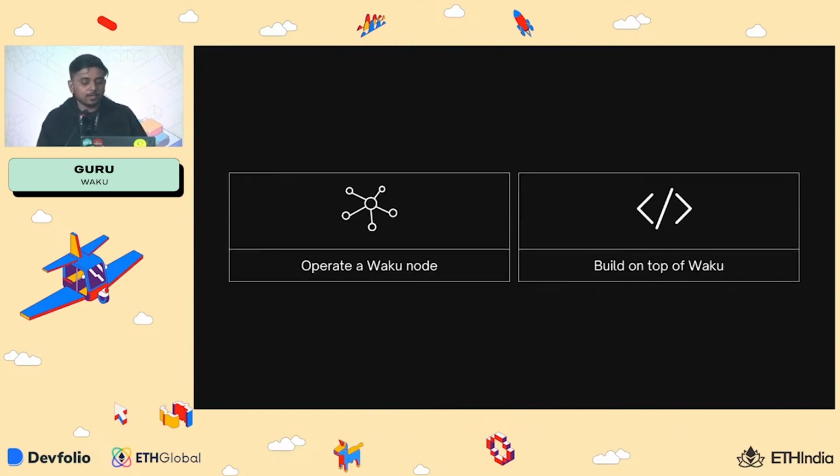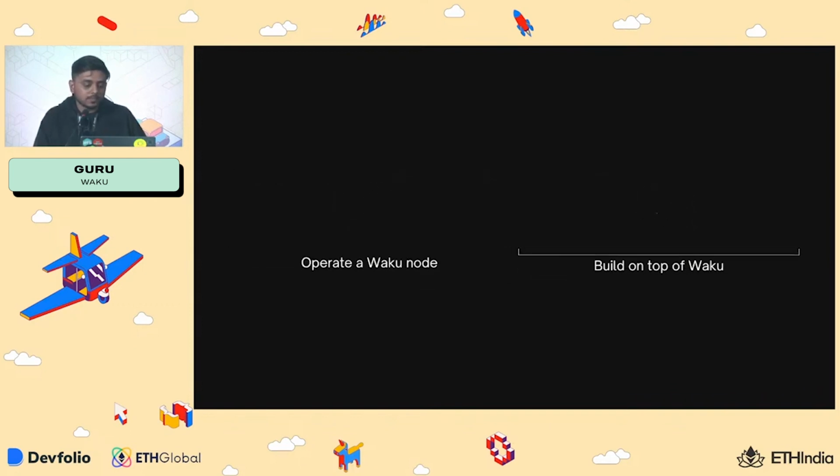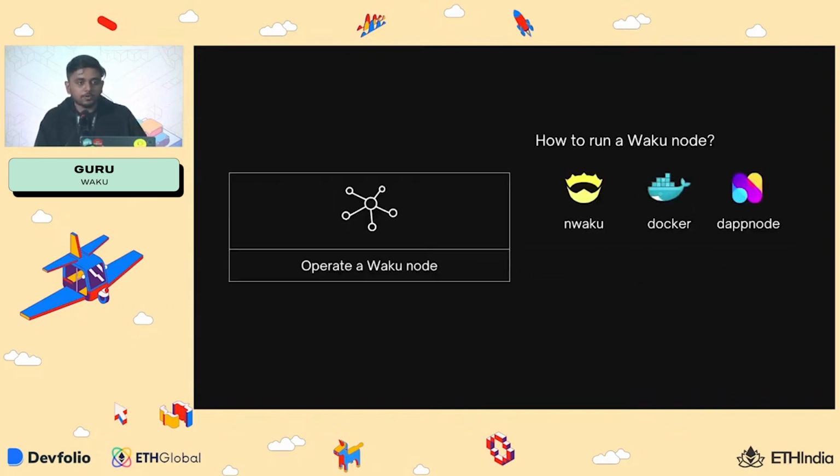So getting started with Waku, you have two ways of doing it. You can either operate a node and contribute to the Waku network, or you can build on top of Waku. So operating a Waku node might be a bit off topic for hackers, but in simple words, we have three different implementations and ways of hosting your own Waku node. You can use our nWaku, which is available. We have binaries available on GitHub, and we also have a Docker Compose command for you to get started without much friction. And we have a DApp node integration as well, so you can run your own Waku node in a matter of a few clicks.